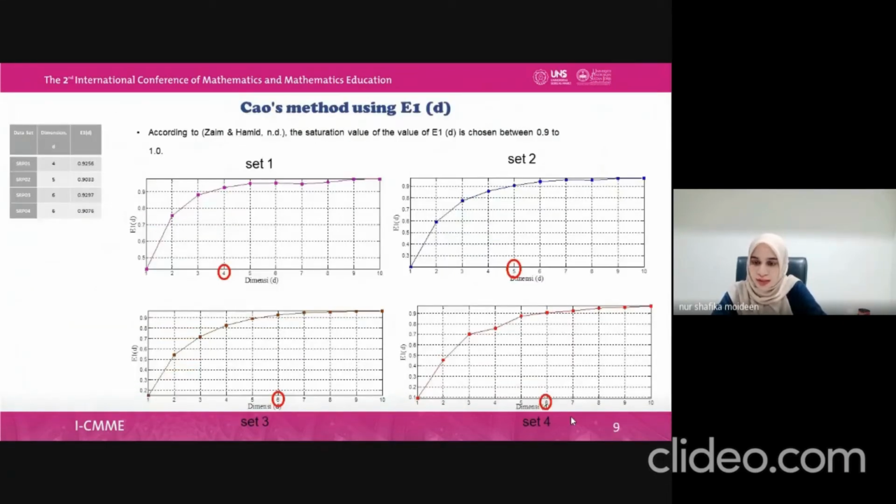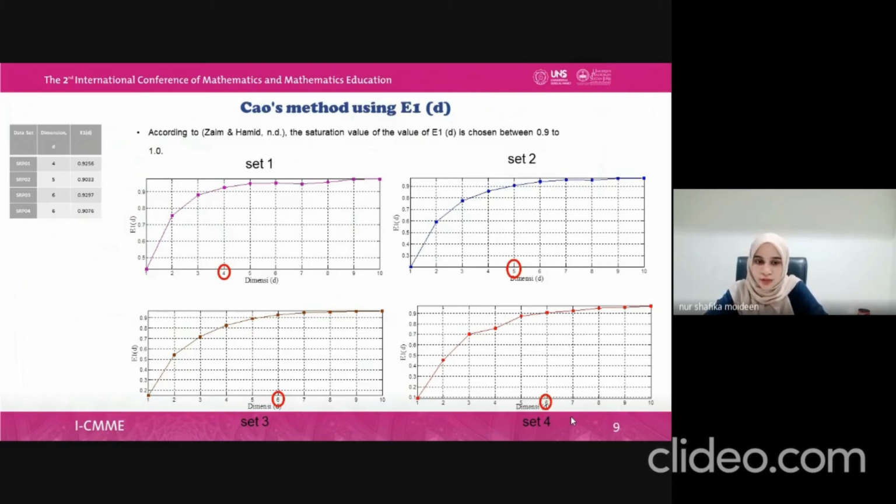For the Chow method, there are two steps, which are E1D and E2D. According to Zaim and Hamid, the saturation value of E1D is chosen between 0.9 and 1.0.